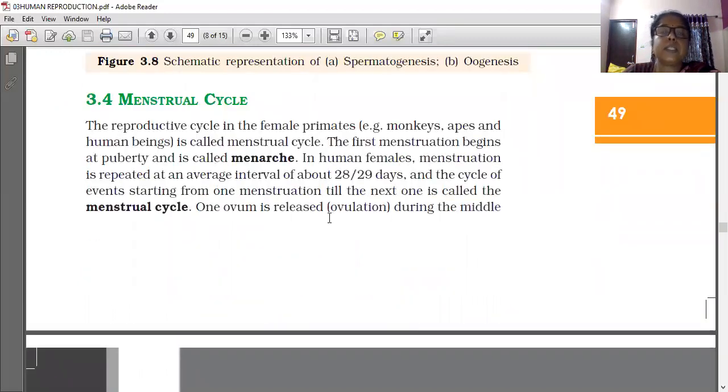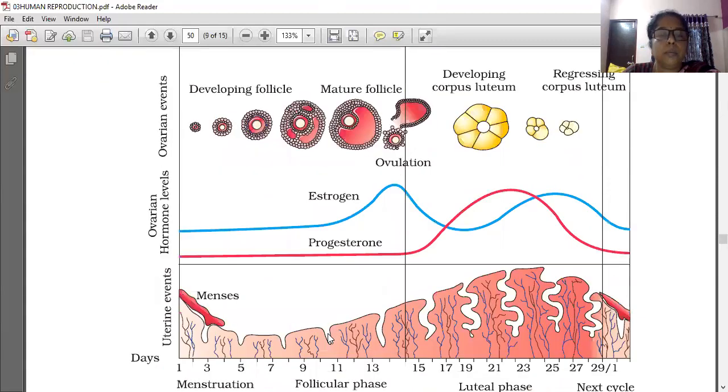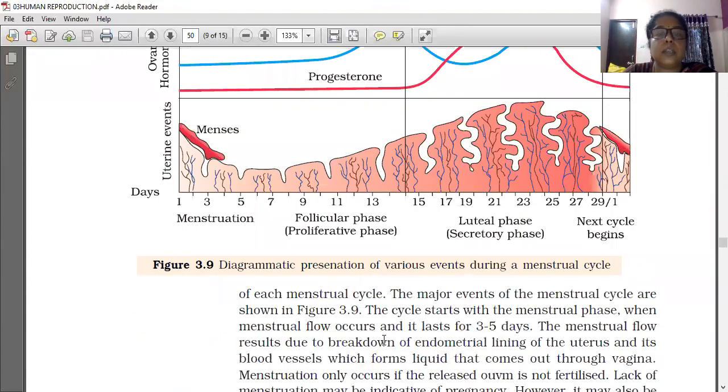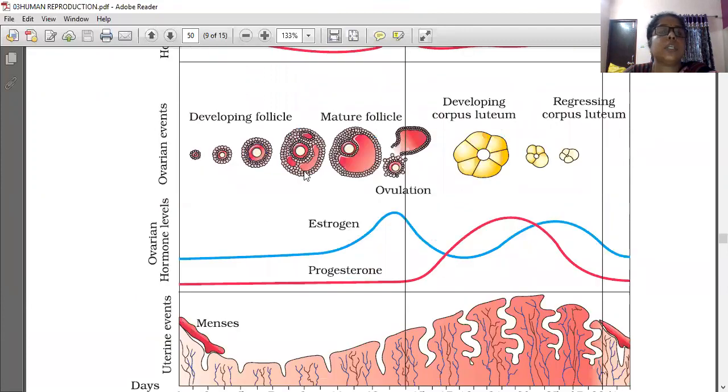One ovum is released during the middle of each menstrual cycle. In each menstrual cycle, only one ovum is released. There are two ovaries. One month the right ovary releases one ovum. The next month the left ovary releases the ovum. Like that, they alternate. The major events of the menstrual cycle are shown in figure 3.9. This figure is shown here.